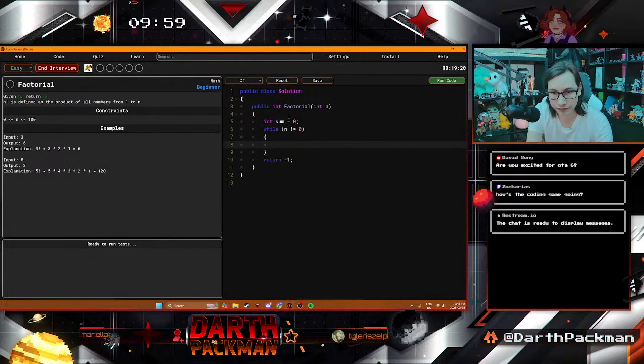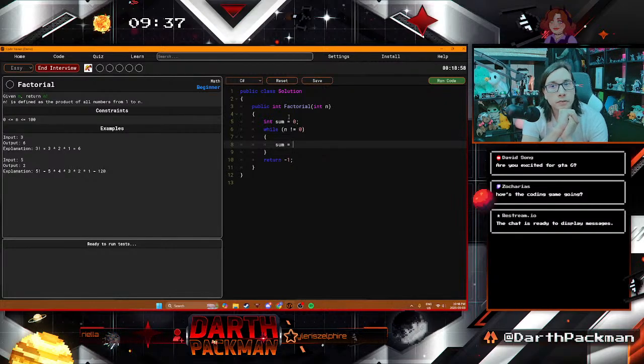You could do sum equals, how do you typically do this? So if you're given 3, then you take, you're multiplying, and you keep doing that.